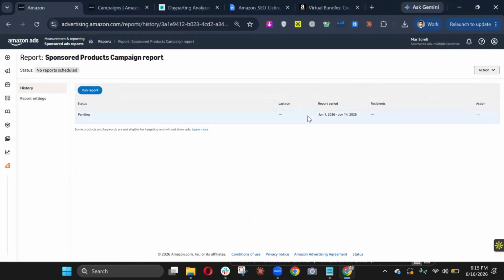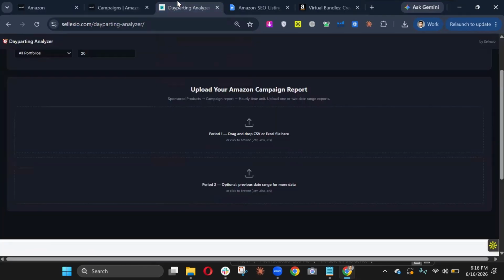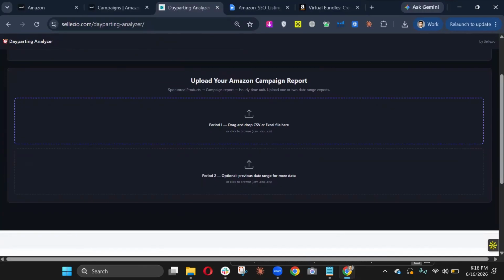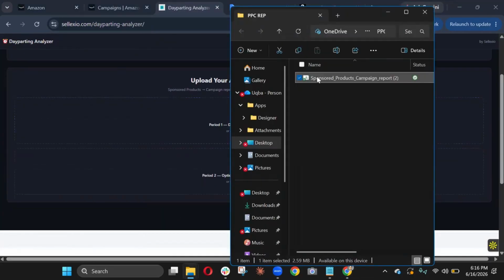Once you have the report downloaded, for now it's just in pending. You can see once I'll be able to download it, I'll say download. I already have the report downloaded, so I'm going to show you by uploading it right into the tool. This is the name of the report that will show up: sponsored products campaign report. I'm simply going to drag this to my tool,